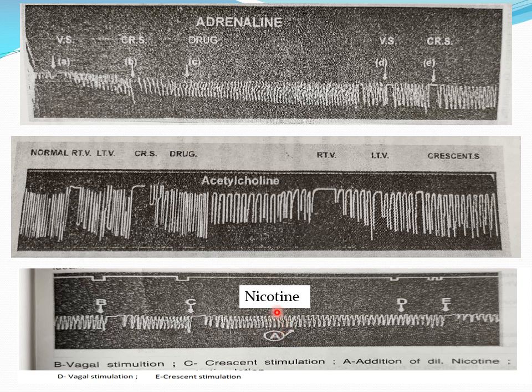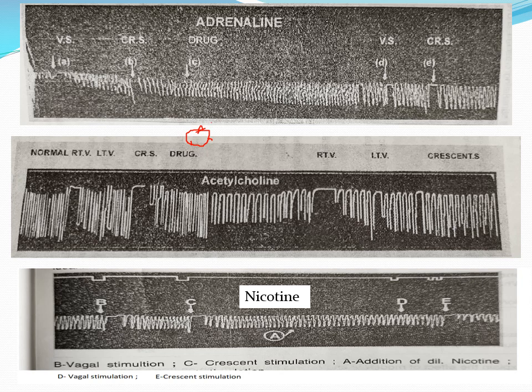Okay, and then what is the site of action of nicotine? The site of action of nicotine is the parasympathetic ganglia. These parasympathetic ganglia are located on the heart. And here nicotine acts on the parasympathetic ganglia, where there are nicotinic receptors, and nicotine acts on these nicotinic receptors.